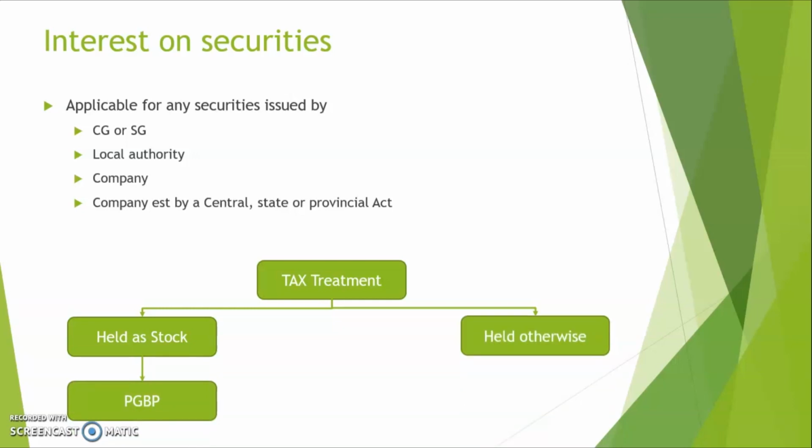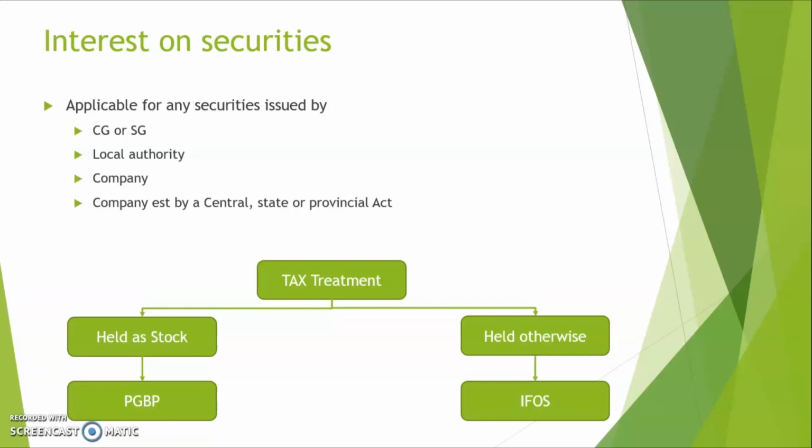But if the securities are not held as stock and are held otherwise, any income arising from them will be charged to income tax as per income from other sources. So keep in mind, if any of the securities are held as stock, then any income arising from such stock will be PGBP income. Otherwise, such income arising from such securities will be treated as IFOS income. Clear? So that's it about the tax treatment of the said income.